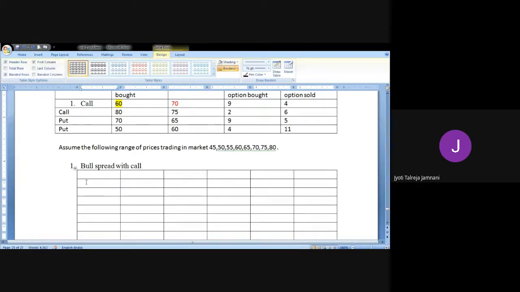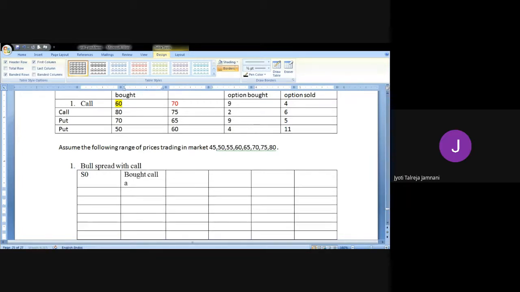Okay, 6 columns. First column is S naught. Second column is bought call at exercise price of 60. Then sold call at exercise price of 70.